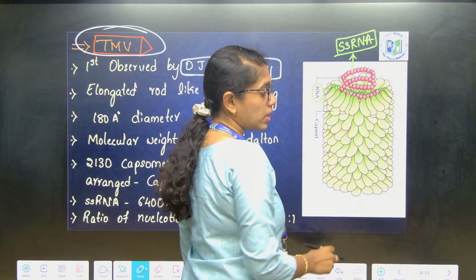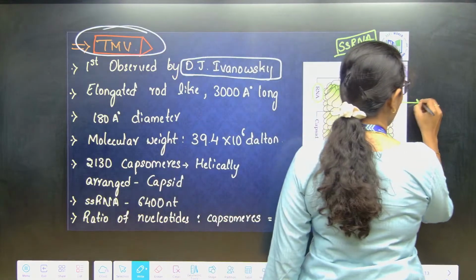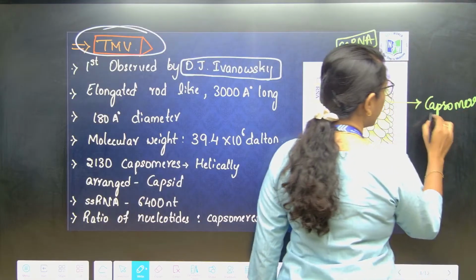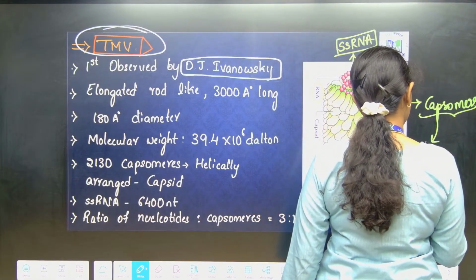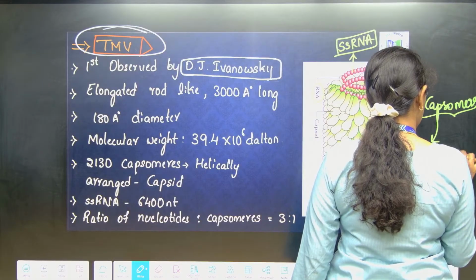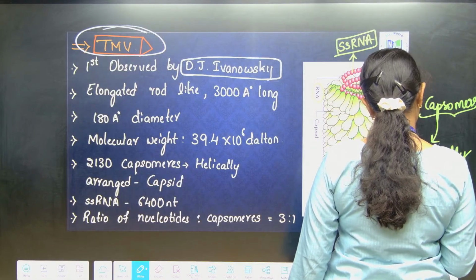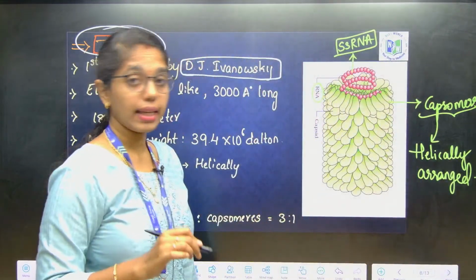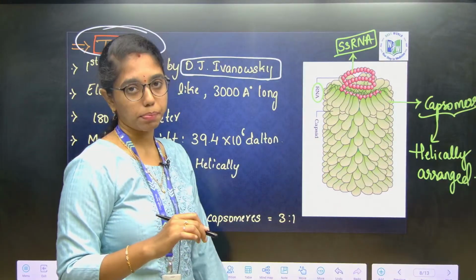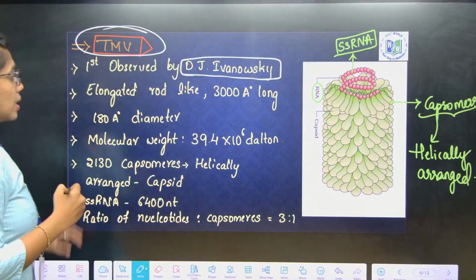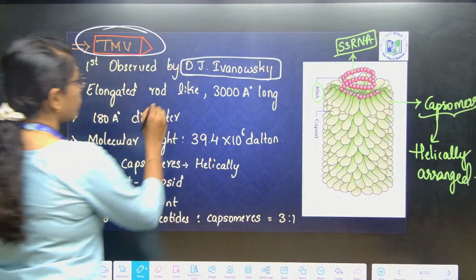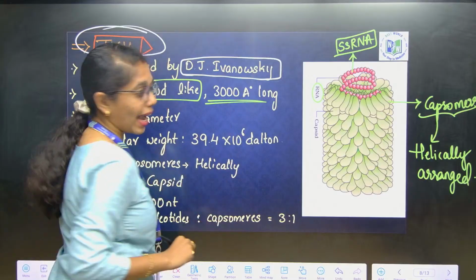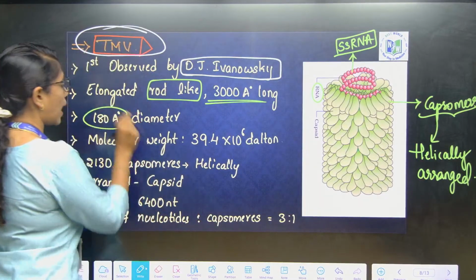And these are the protein subunits which are known as capsomeres. These capsomeres are helically arranged, and they build up to what? Capsid, which is the protein coat. This is an elongated rod-like structure. TMV is an elongated rod-like structure.